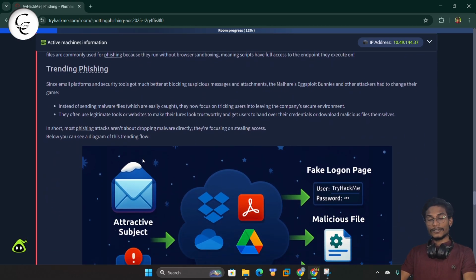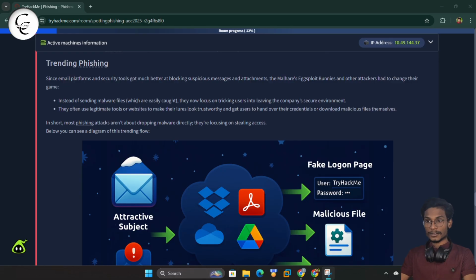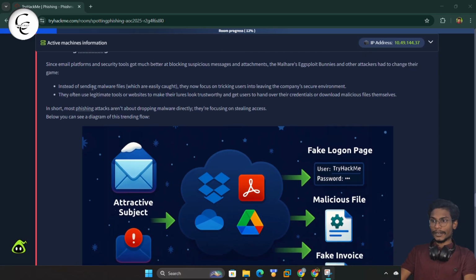So guys, now for the trending phishing attacks, let's discuss what is the most trending phishing, like what technique attackers use to perform a phishing attack in this generation. Since email platforms and security tools got much better at blocking suspicious messages and attachments, the malware exploit and other attackers had to change their game. So instead of sending malware files, they now focus on tricking users into leaving the company's secure environment.